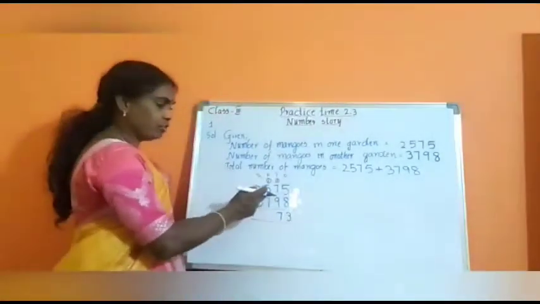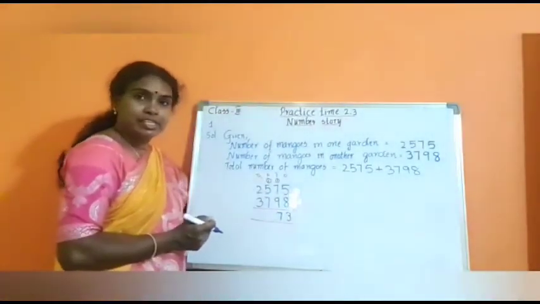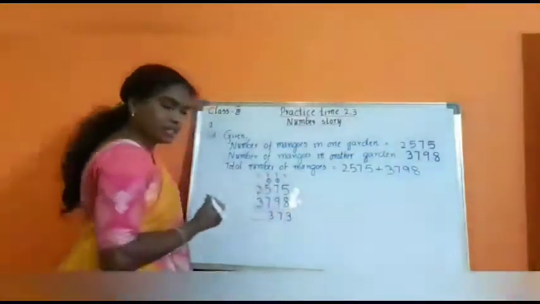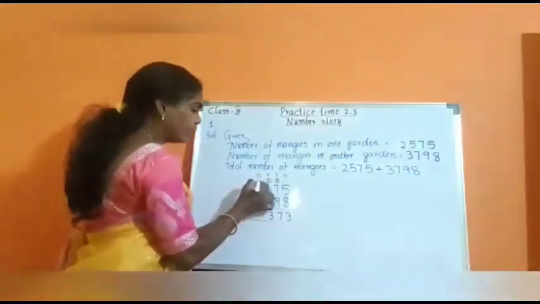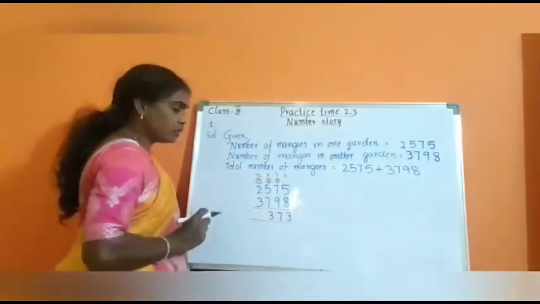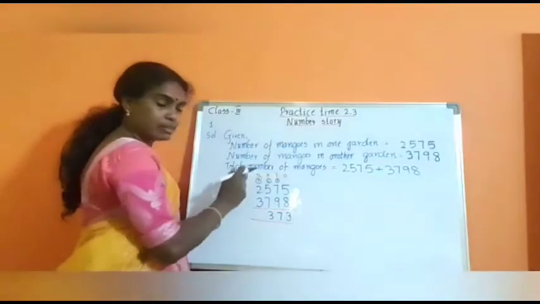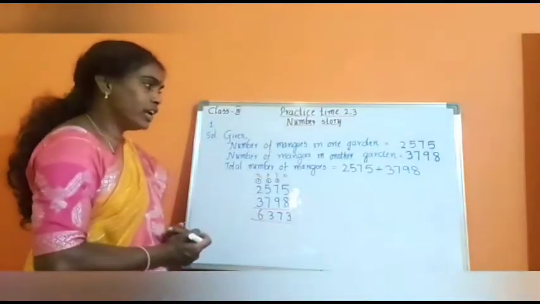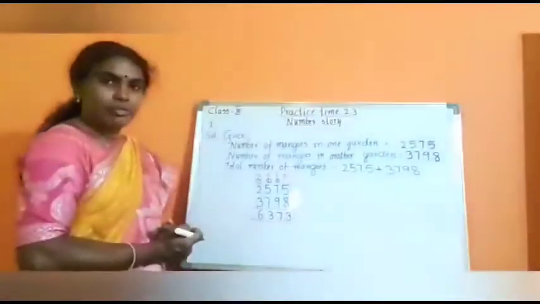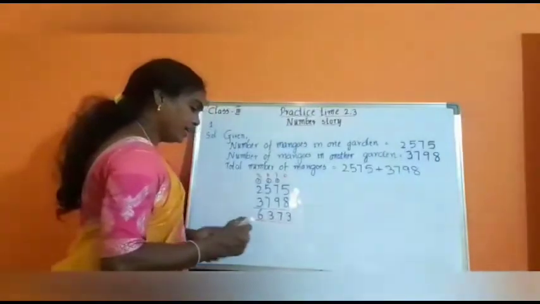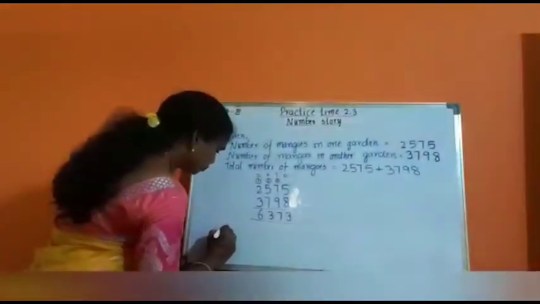Children, in the hundreds column, 5 and 7. 5 plus 7 is 12. 12 plus 1 is 13. So I am writing 3 in the hundreds column and 1 carried over to the thousands place. Now add the thousands place. 2 plus 3 is 5. 5 plus 1 is 6. So the total number of mangoes is 6373. Now I am writing the conclusion, children.